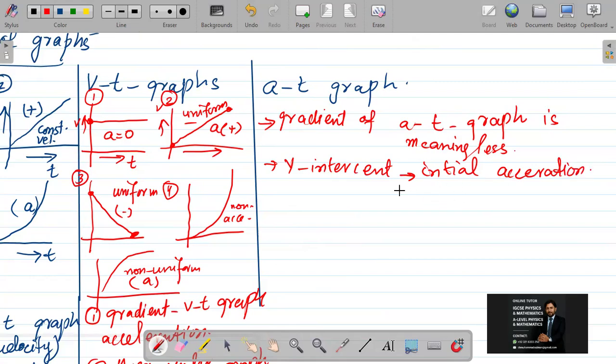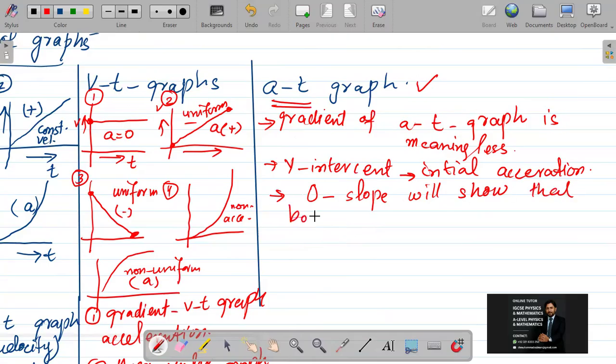Mostly in exams, such questions from the acceleration time graph will not be discussed, but the speed time graph and displacement time graph will be discussed in detail. And zero slope shows that the body is going under constant acceleration. Zero slope or gradient will show that the body is going under constant acceleration.